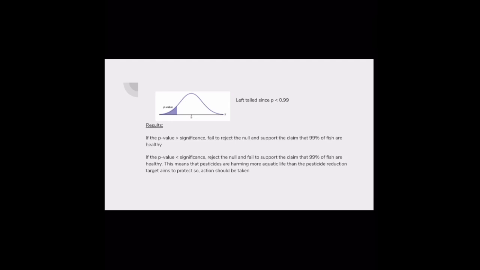If the p-value is less than the significance, then we reject the null and fail to support the claim that 99% of fish are healthy, which means that pesticides are harming more aquatic life than the pesticide reduction target aims to protect, so action should be taken.